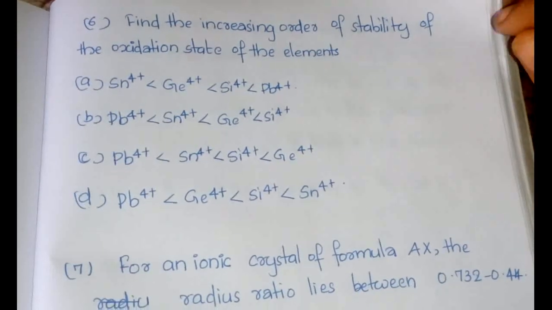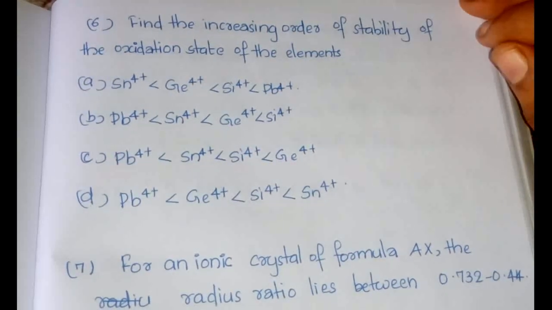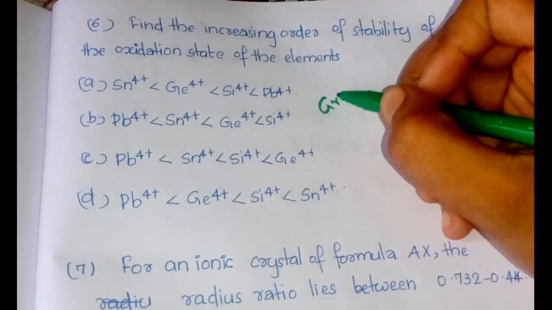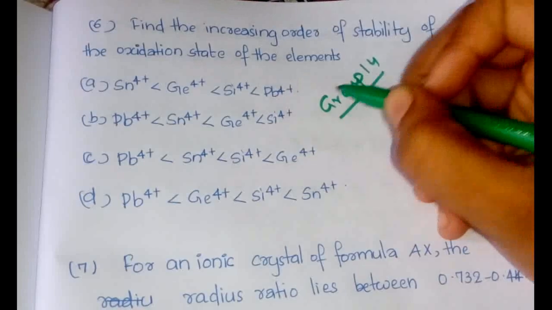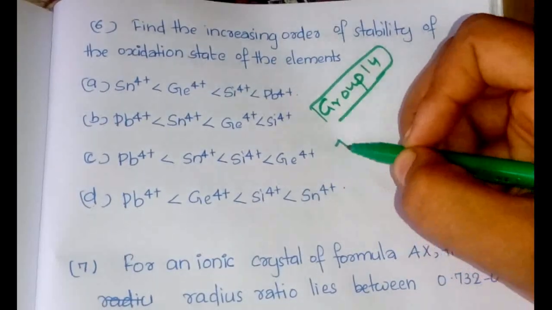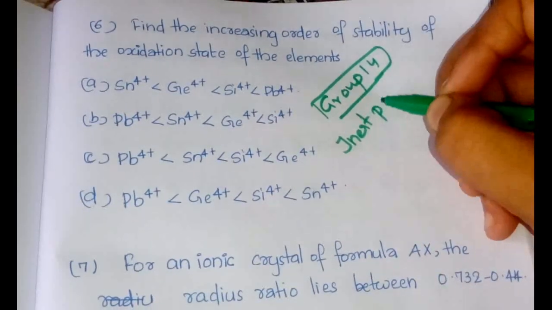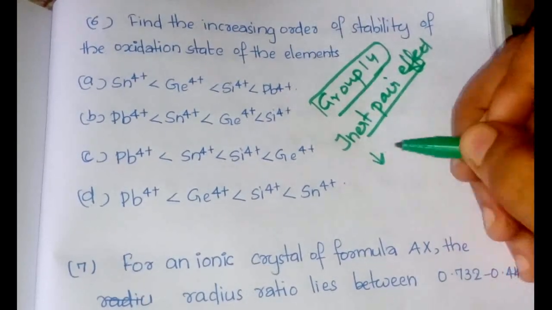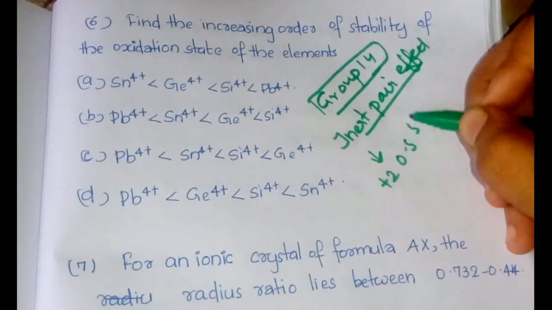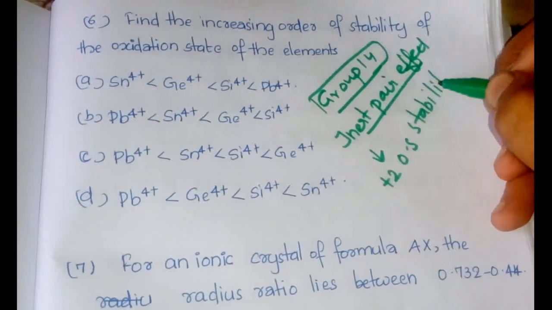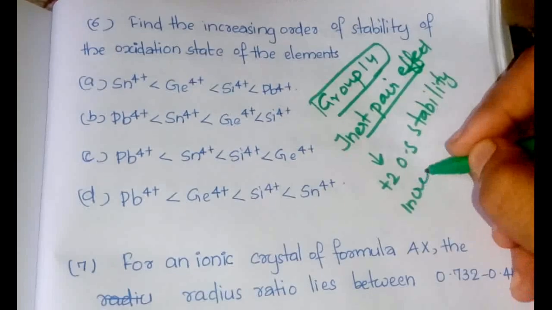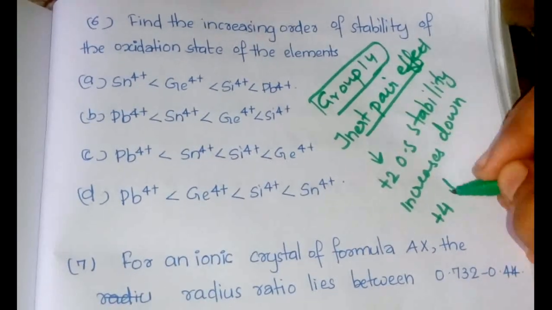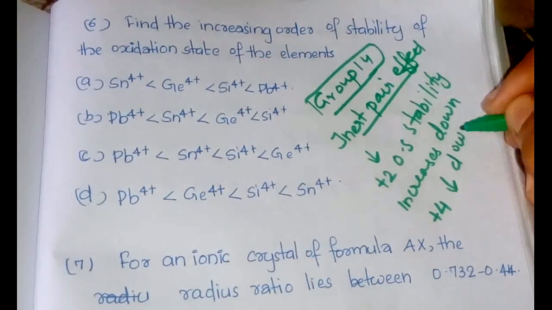The next question is, find the increasing order of stability of the oxidation state of the elements. These are group 14 elements, and as we have discussed in a previous question, the inert pair effect exists. Due to the inert pair effect, the stability of the +2 oxidation state increases down the group, and +4 decreases down the group.